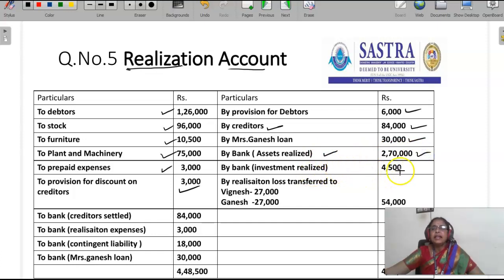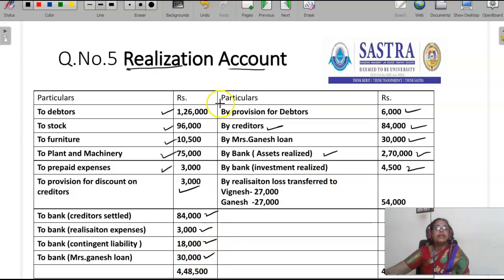Then investment realized 4,500. Creditors settled 84,000. Realization expenses 3,000. There was a contingent liability, that also has to be settled, that is 18,000. Mrs. Ganesh loan 30,000. If nothing is given, we have to assume that it is settled as it is. So the Mrs. Ganesh loan stands at 30,000, and the firm has to give 30,000.